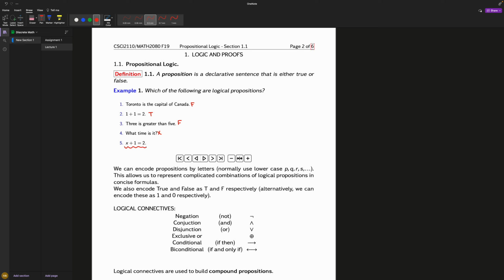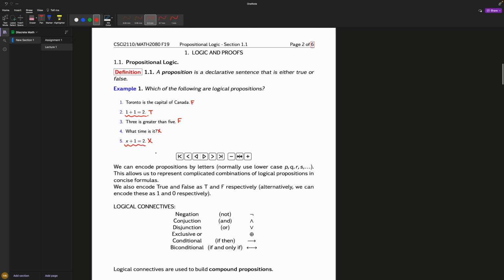Now, x equals 1 is similar, but it is not a proposition either. The reason is that you don't know what x is. So you can't say this is true, and you can't say this is false. If x was 1, this would be true, and if x was 2, this would be false. So you really can't say whether this is true or false, therefore this is not a proposition.